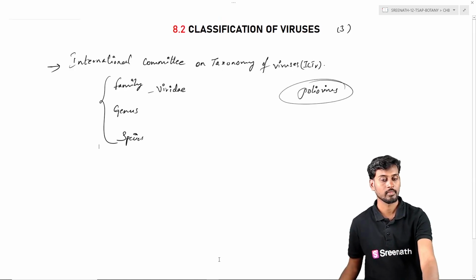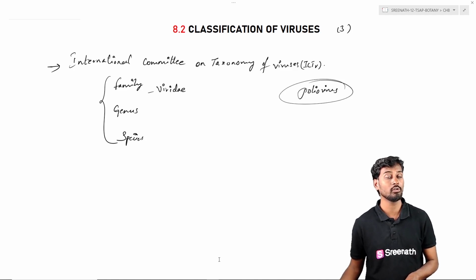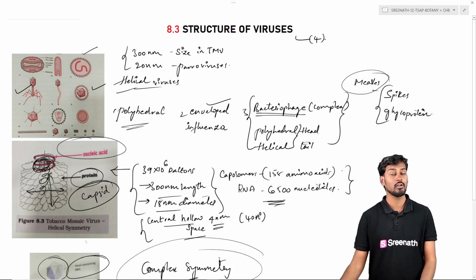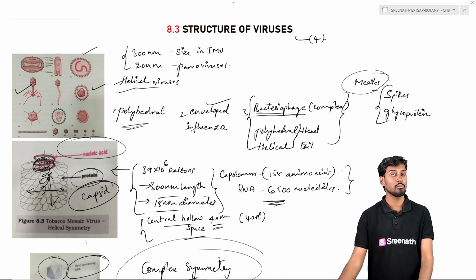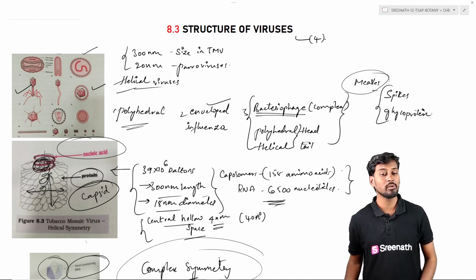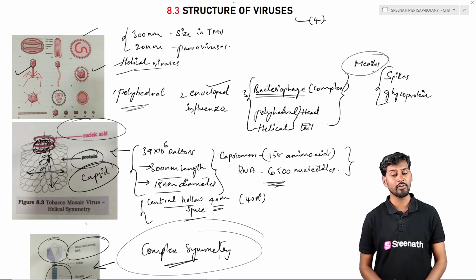And coming to the classification of viruses, we follow the International Committee on Taxonomy of Viruses, which provides the naming and also the placing of the virus in the classification. So in this, we give family, genus and species as abbreviations. Coming to the structure of viruses, we have different kinds of shapes and sizes. The size can be as big as 300 nanometers in TMV and 20 in parvovirus. And in case of symmetry, there can be a number of symmetries like helical, polyhedral, complex, and also different kinds of symmetries.